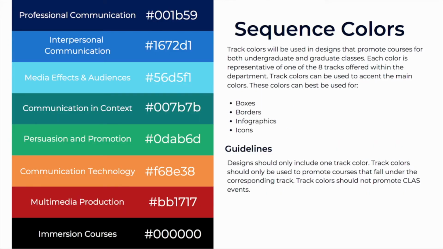Sequence colors will be used in designs that promote specific courses or course sequences. Upon the new undergraduate curriculum, there will be 8 different sequences of courses. When promoting these courses, use a corresponding sequence color as an accent color rather than the general accent colors that were just shown.